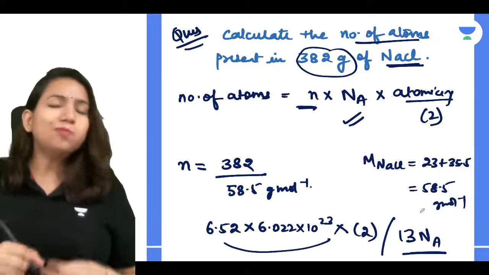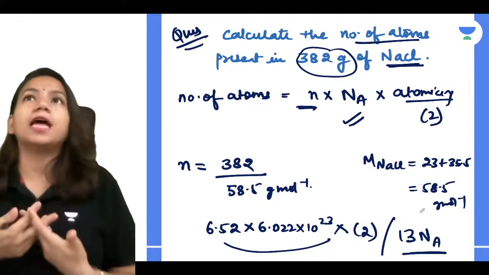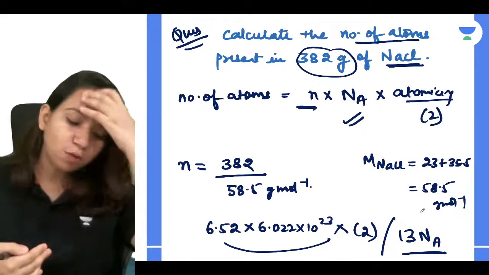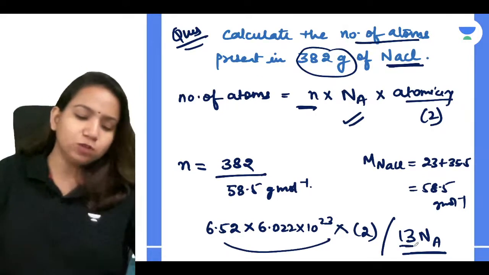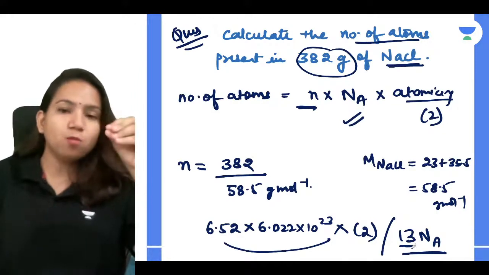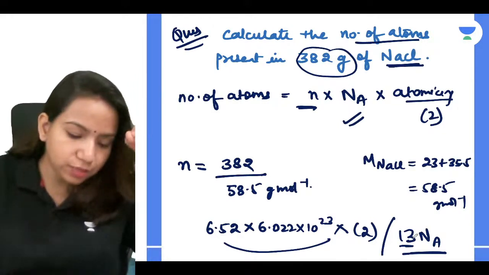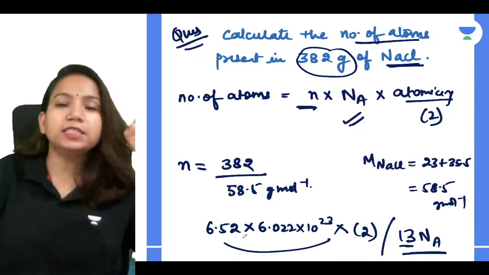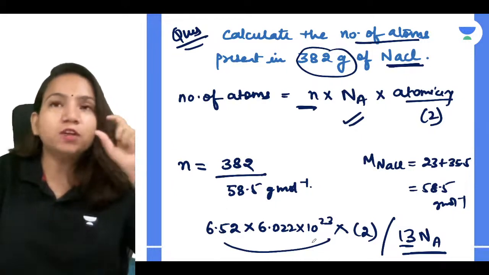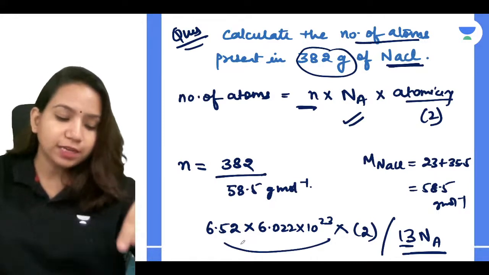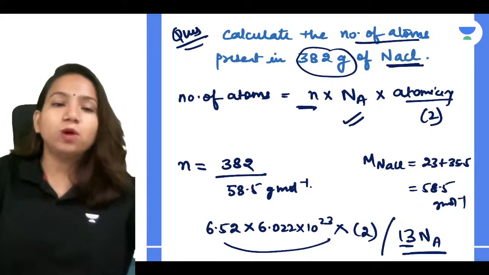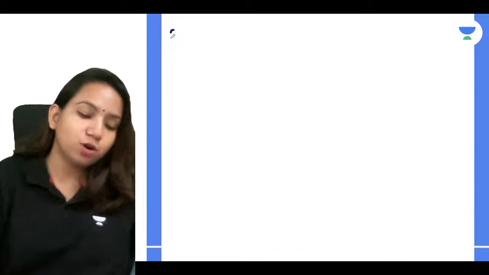Right. Depending upon what options are given in the exam. If it is given in the form of NA, you can just solve it in the form of NA only. But if they have given the complete value, then you have to solve it. You have to multiply it, which is very easy. Correct? Very good. Now let's just do one more question and then we'll be talking about the next topic.